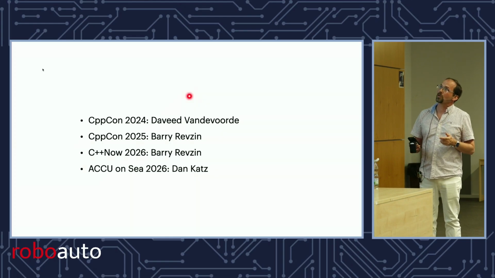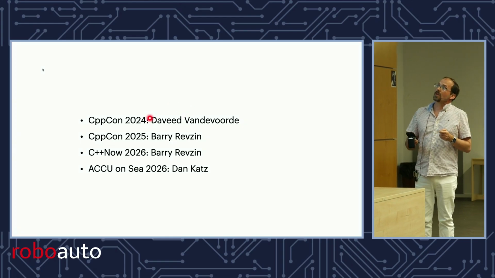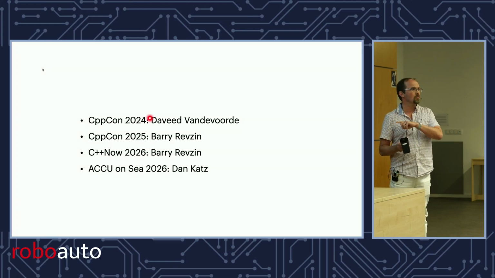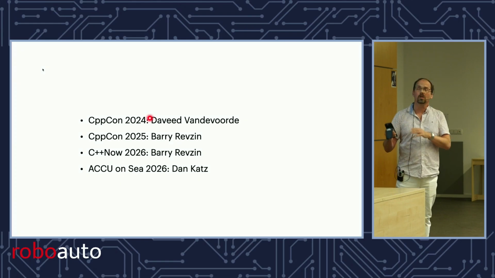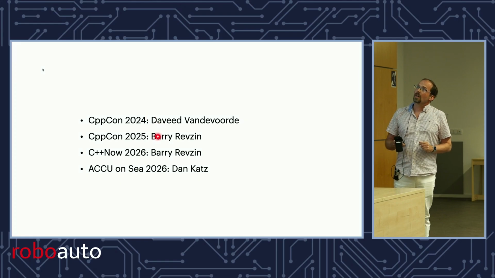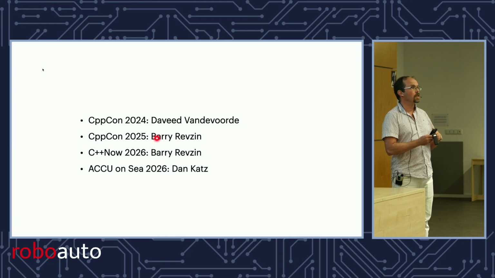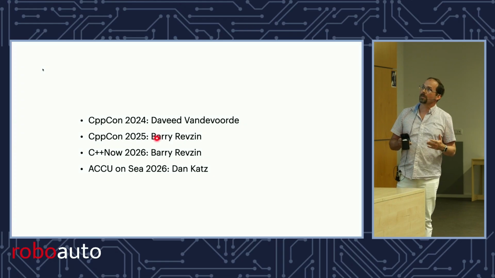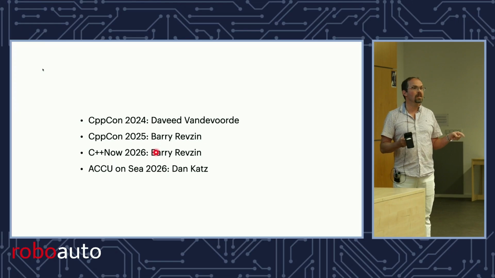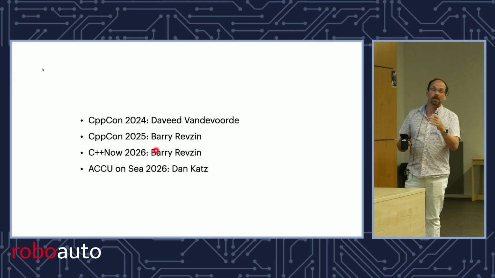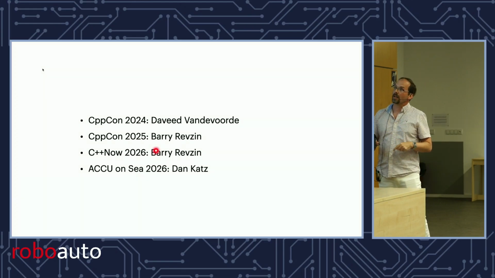I'll recommend these 4, some of which don't exist yet. In CppCon 2024, I presented token injection, annotations, and an introduction to reflection in general, with many more examples than here. Barry gave a really good talk in 2025 for C++26 reflection and how to apply it. It's very compelling. Last month, he gave a talk that shows his vision of token sequences. So Barry is also working with me on token sequences, but he has his own sort of sensibilities there, and he implemented it in Clang. So that's kind of cool.